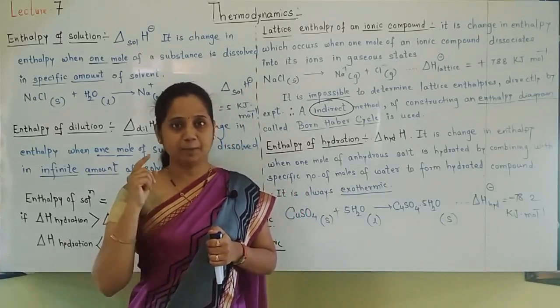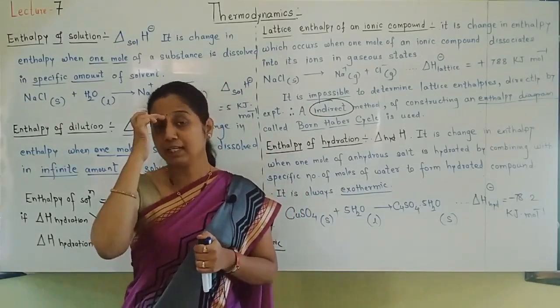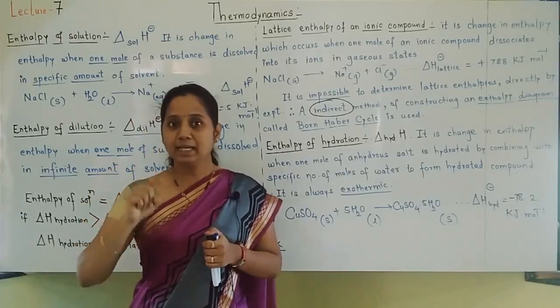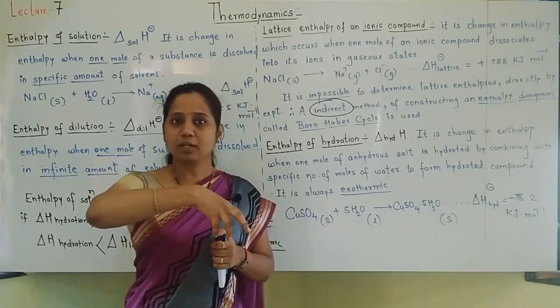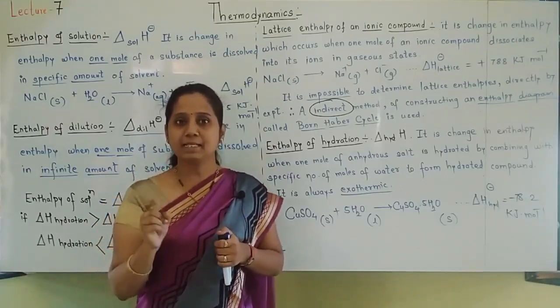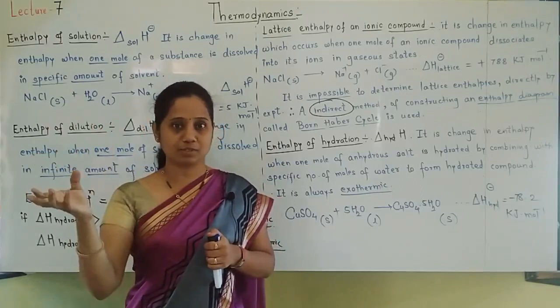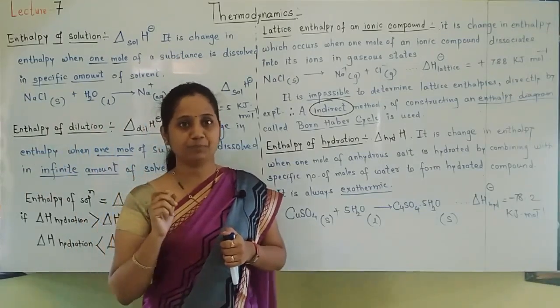This hydration enthalpy, remember student, is always opposite to lattice enthalpy. Means what? In lattice, heat is absorbed. In hydration, when the anhydrous salt takes water, some amount of energy will be given out. So this is an example of an exothermic reaction.